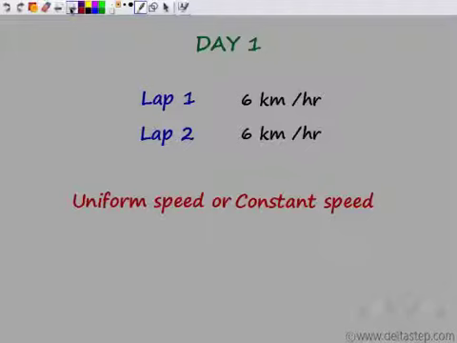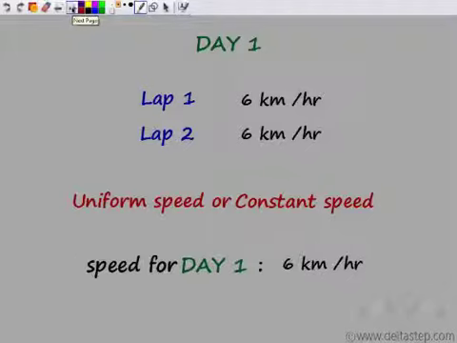Or I can say that the speed for day 1, with lap 1 and lap 2 both at the same speed, was 6 kilometers per hour, which is what his dad had observed, that he was doing 6 kilometers in 1 hour. From 7 to 8, in 1 hour, he ran 6 kilometers.